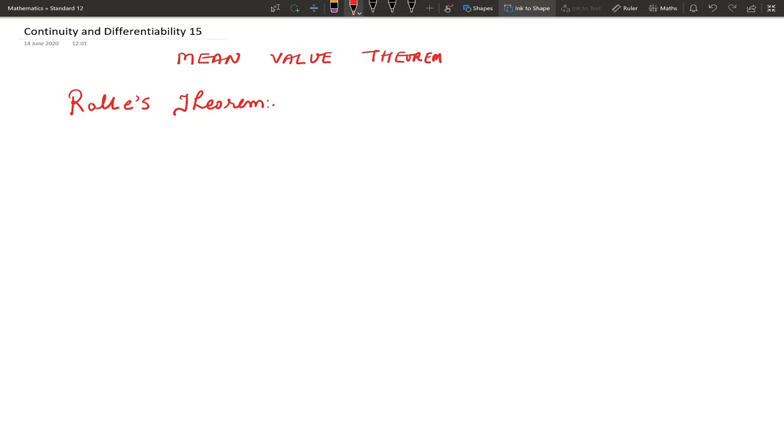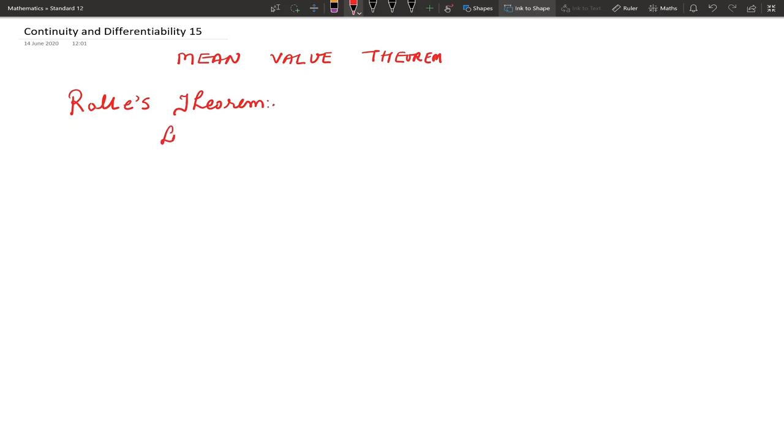So we discuss two fundamental results of calculus without proof. First one, it is Rolle's theorem. Also we will discuss the geometrical interpretation of Rolle's theorem. So first one, it is Rolle's theorem.